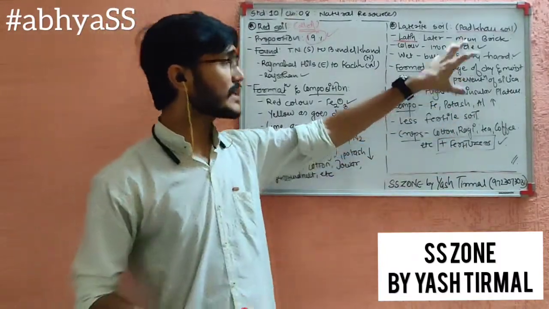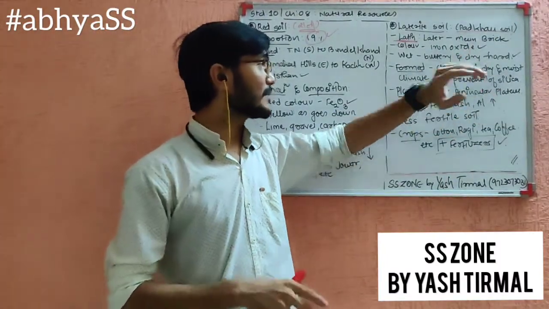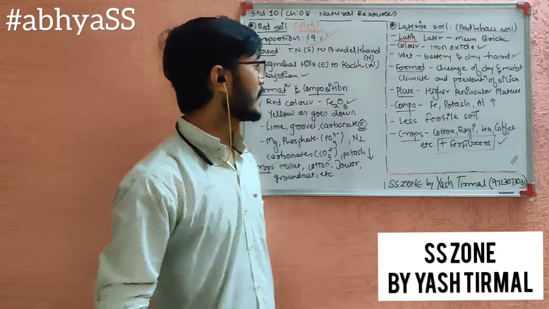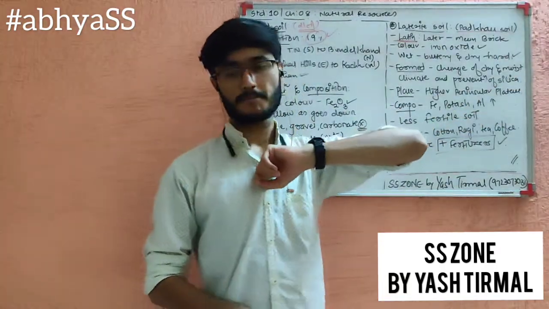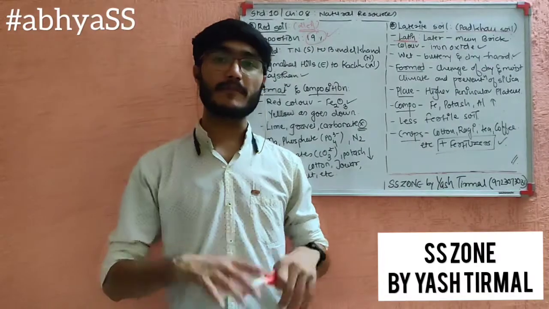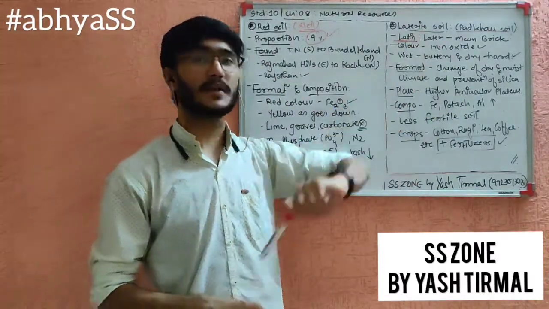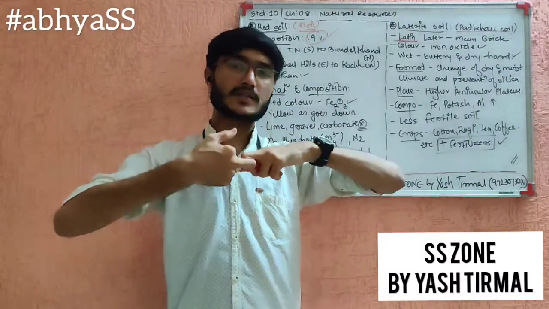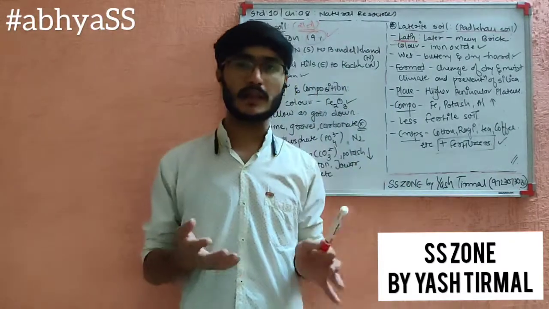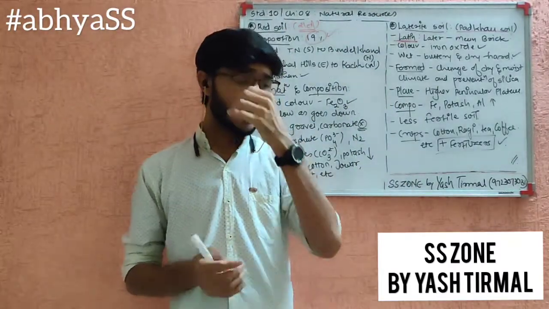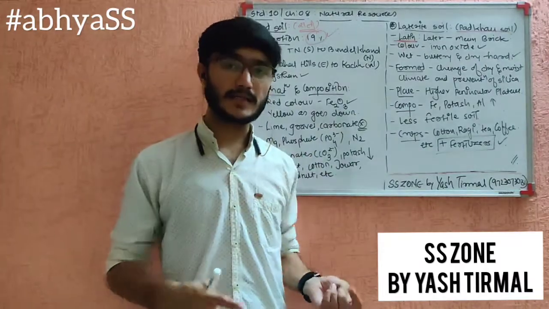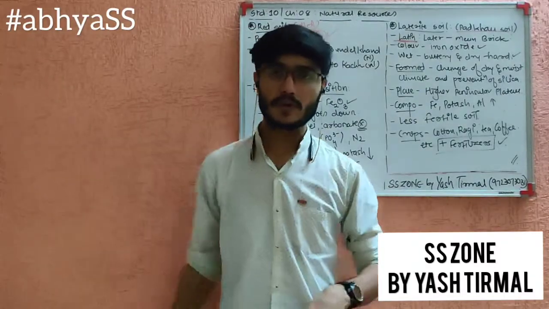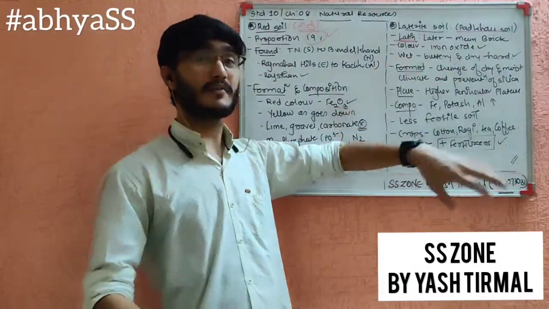So how is laterite soil formed? Due to the change between dry and moist climate, the climate may change due to the change of seasons, and due to the prevention of silica-like material. The absence of silica plays a very important role in making the soil buttery. Silica plays a very important role in the binding of the soil particles, but due to the prevention of silica doing its function, the soil particles become loosened up, and there might be chances for you to lose your grip on that soil, and you can fall down on the soil sometimes.